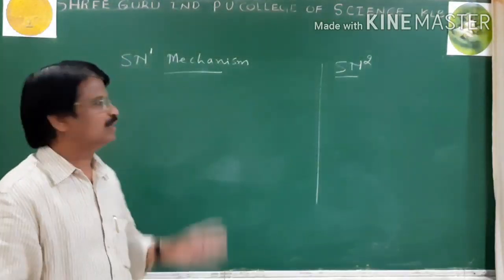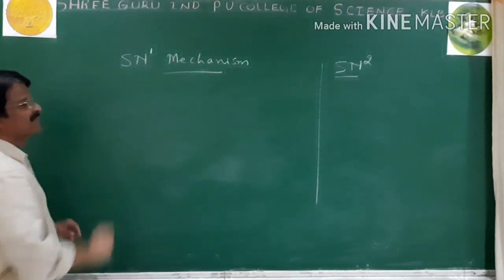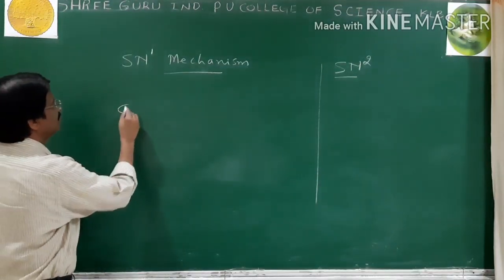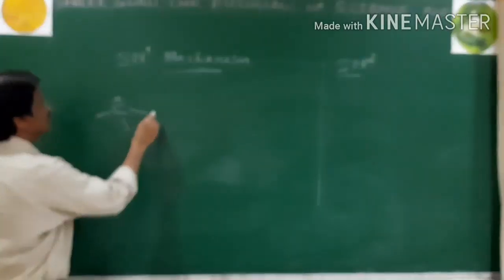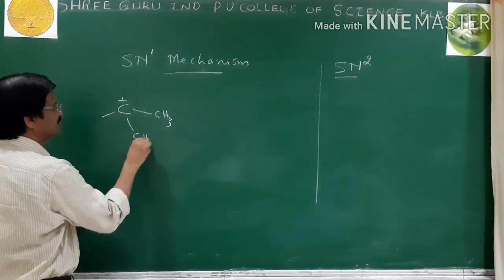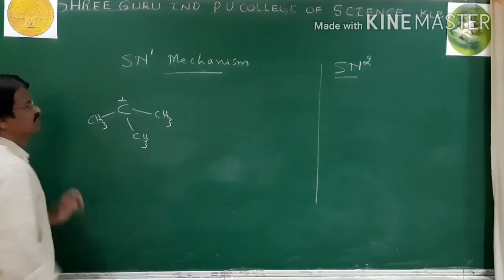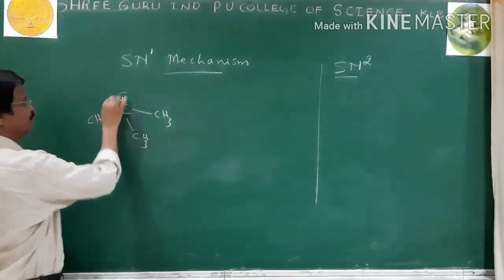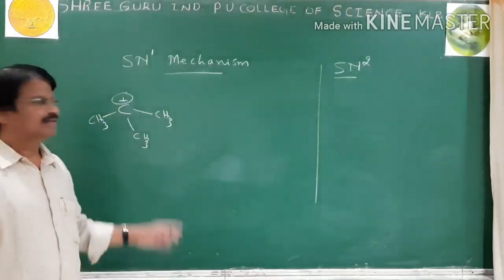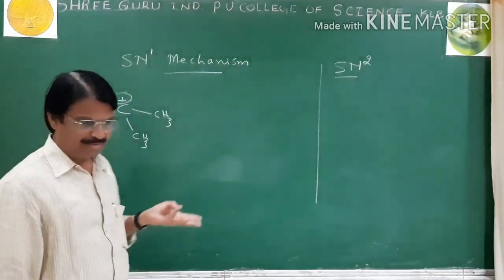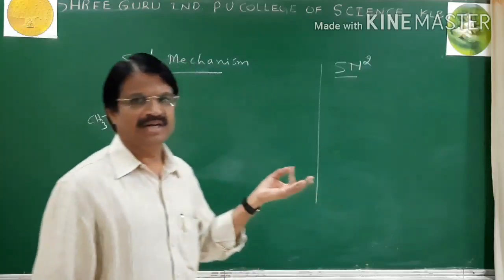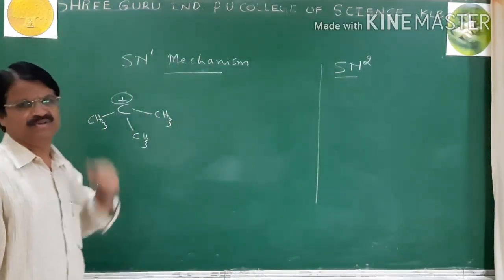So in the SN1 mechanism, a carbocation is formed. Then this carbocation is stabilized by resonance, hyperconjugation, or the inductive effect.